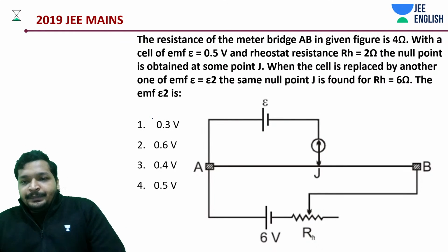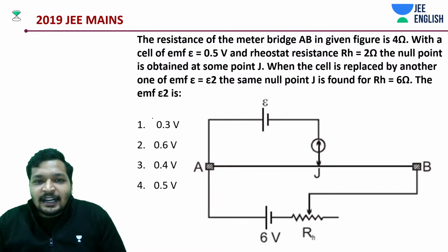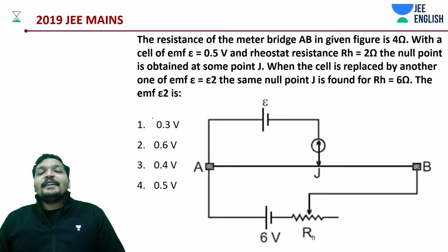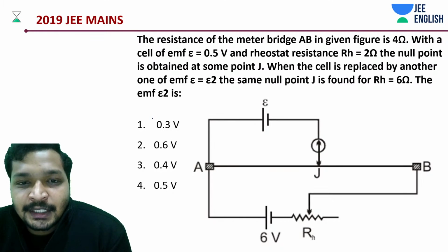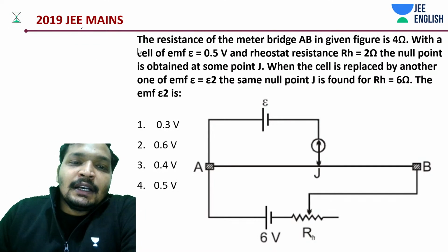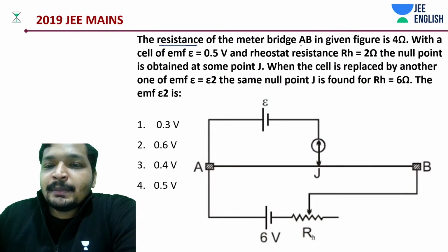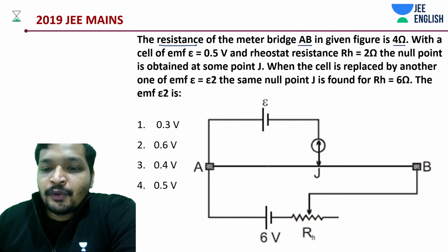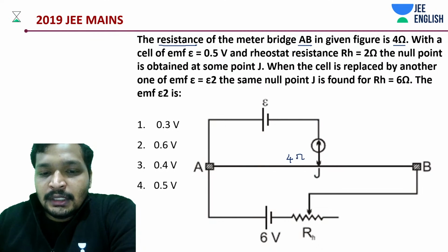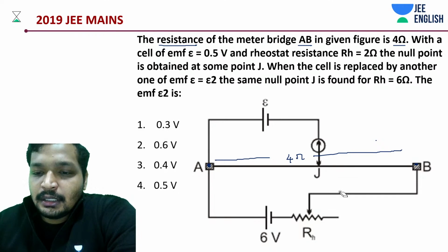Another amazing question. This is definitely a question that you may want to think carefully about. So what do we have in the question? Let's read the question. Let's see if it's possible to guess the answer from the question. Resistance of a meter bridge AB is given to you as 4 ohms. So the meter bridge is going to be 100 centimeters, right? So 1 meter bridge.